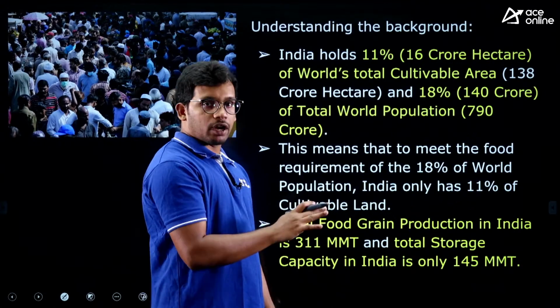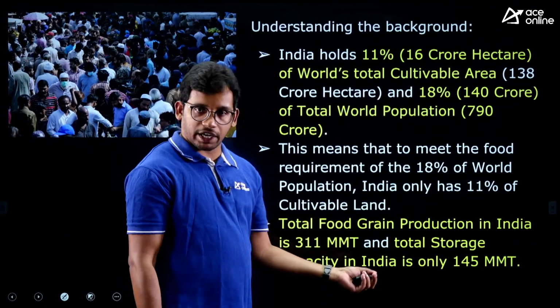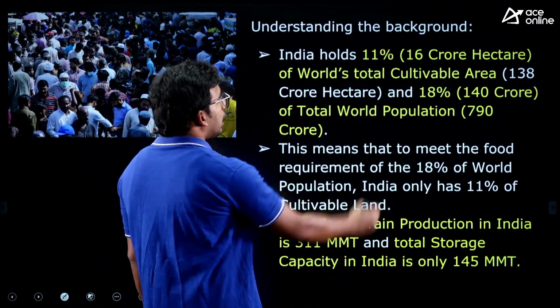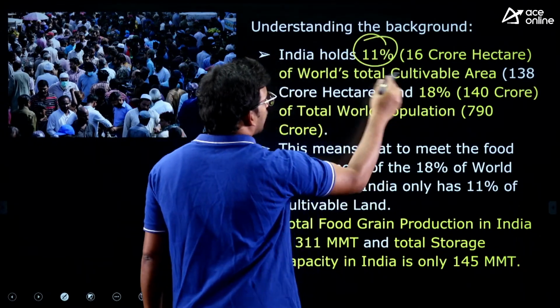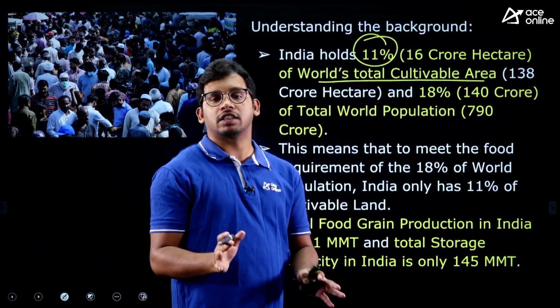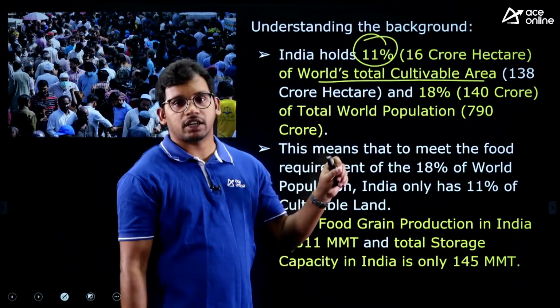Let's understand the background, which has a good amount of data that you can remember for the exam. They will ask you in the exam as well. India holds 11% of the total world's cultivation area. That means if 100 hectares are there in the world, out of that 11 hectares are present in India.